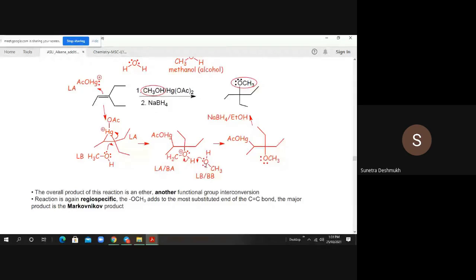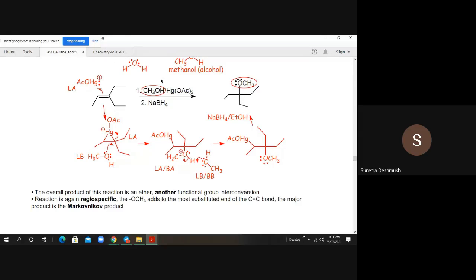Now the next molecule of Lewis basic methanol abstracts a proton to form this kind of moiety. So we got our partial product here, and now our aim is to break this carbon-mercury bond. For that purpose we have used sodium borohydride in ethanol. We can break this bond and add a hydrogen here, and finally we will get this type of molecular structure. So it follows the Markovnikov rule.